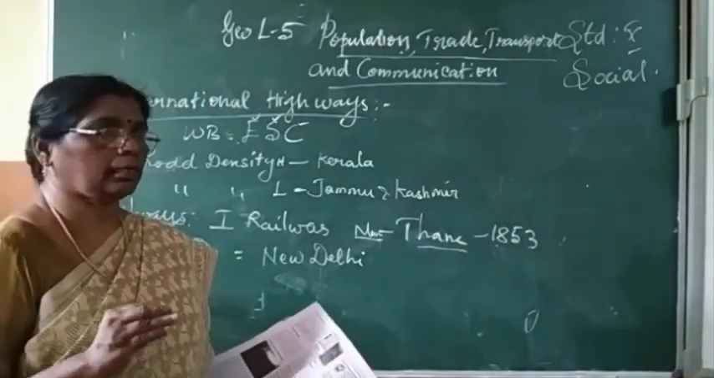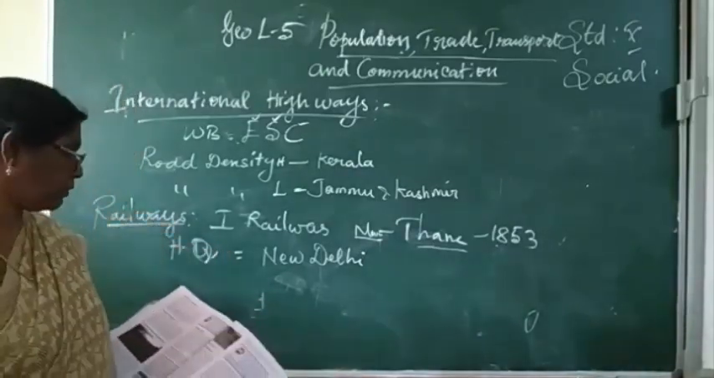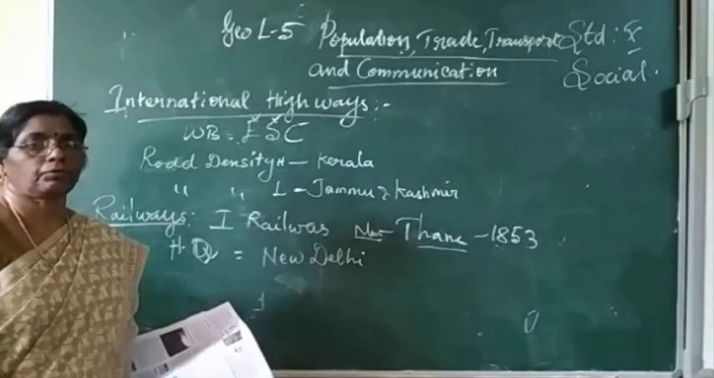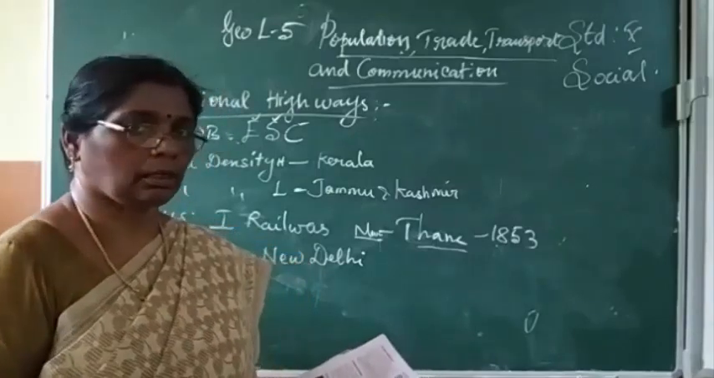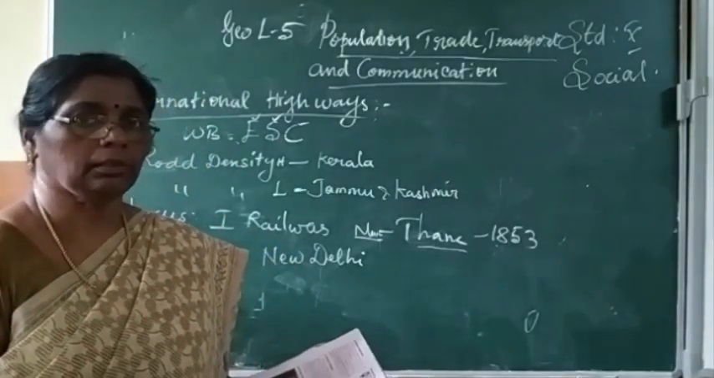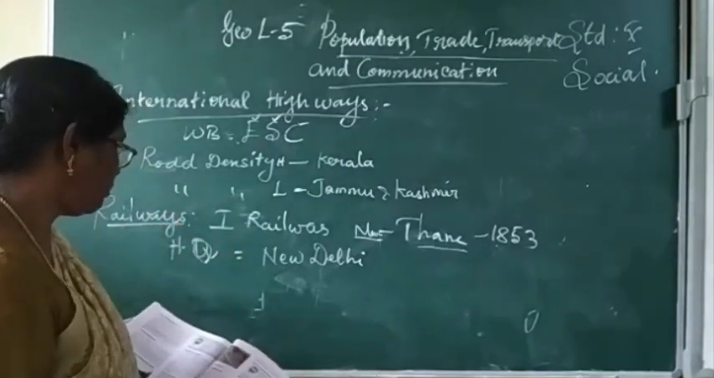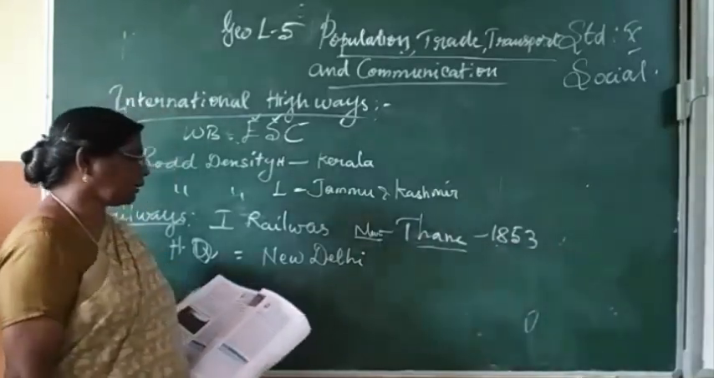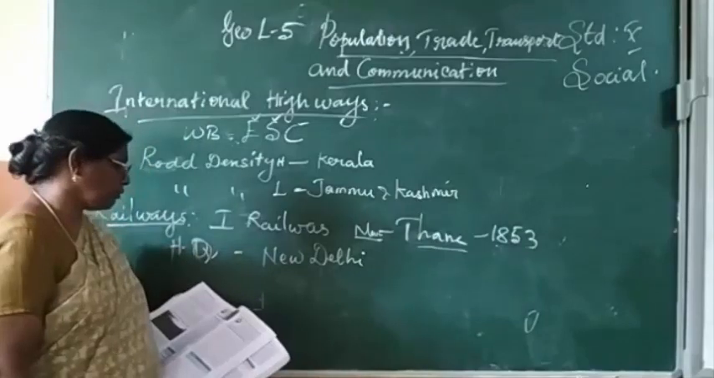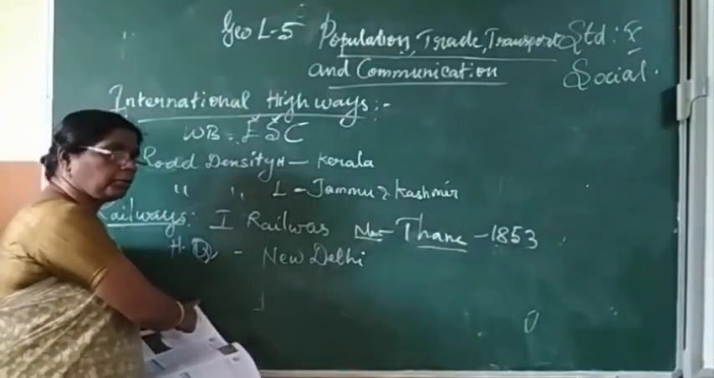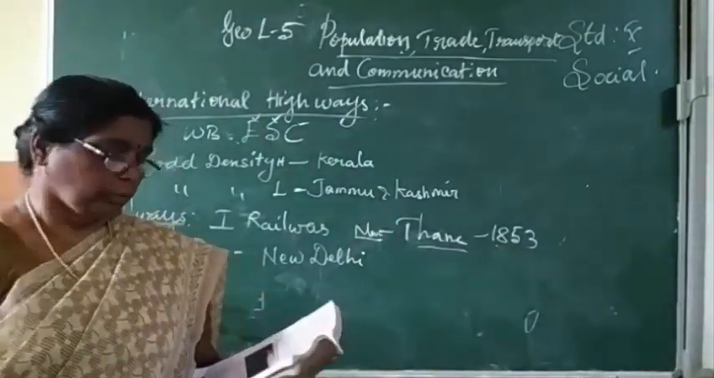Raw materials are transferred from one industry to another with the help of railway. Railway is also helpful for taking finished products to the market. That is also very useful. With the help of railway, commerce will be developed. The first railway was from Mumbai to Thane in the year 1853. The headquarters of the railway system is in New Delhi. Very important, one more question.